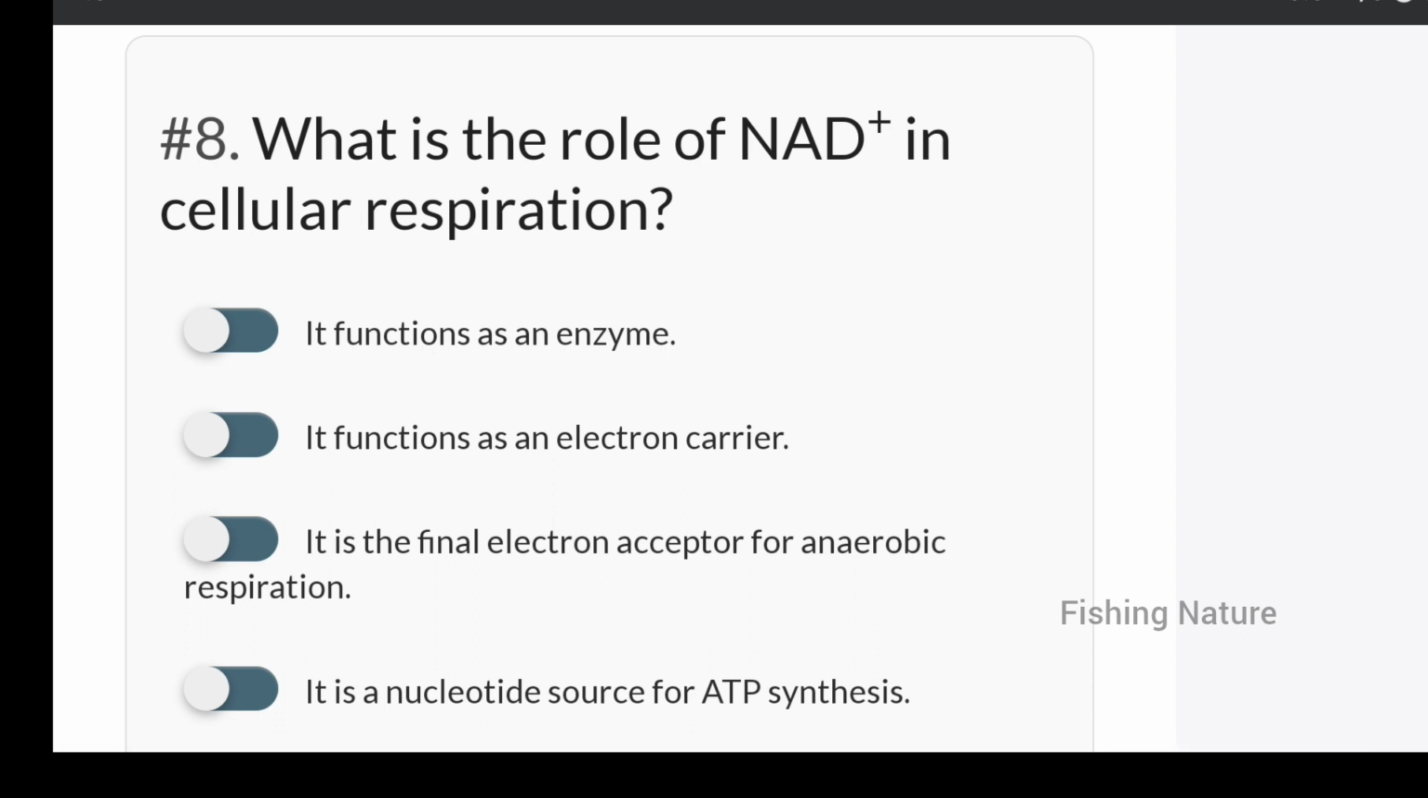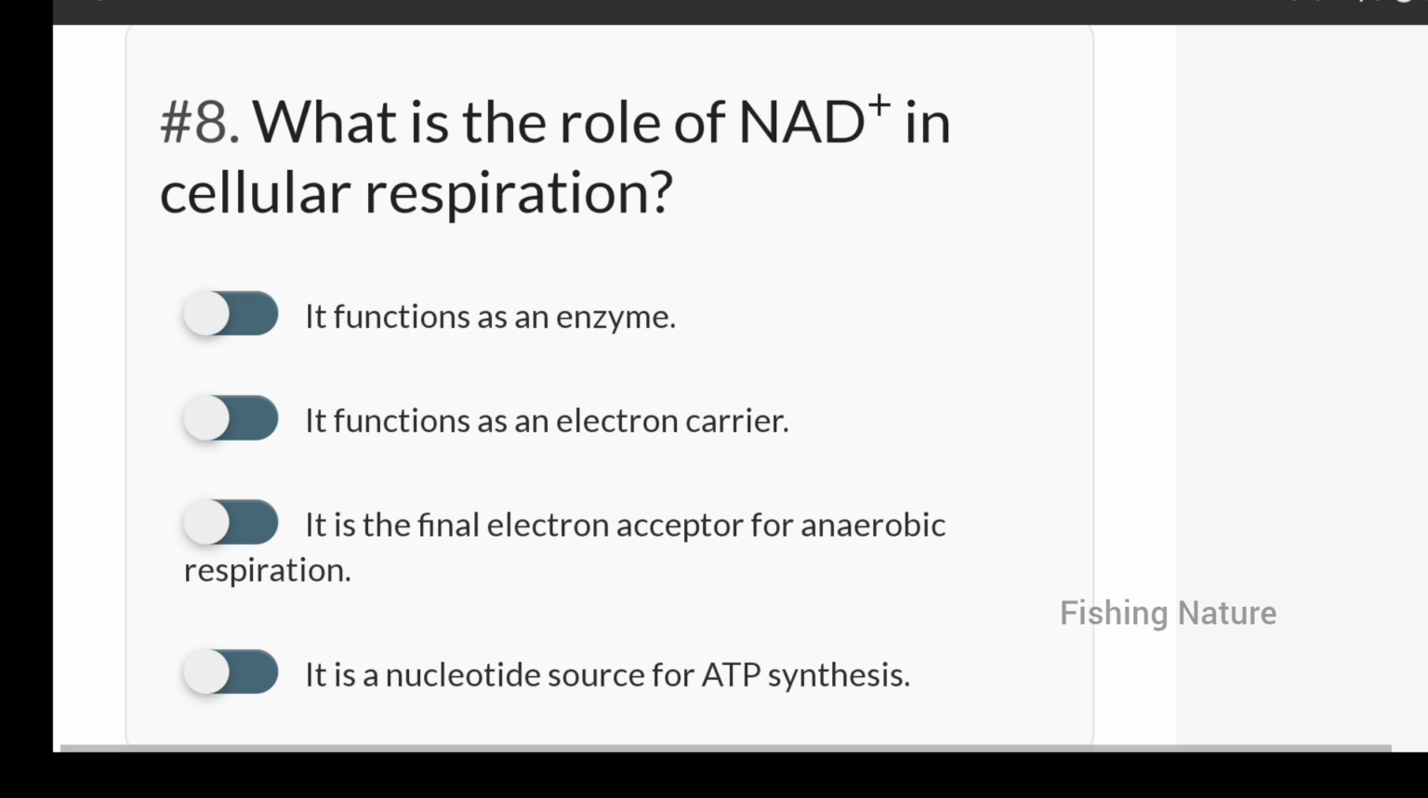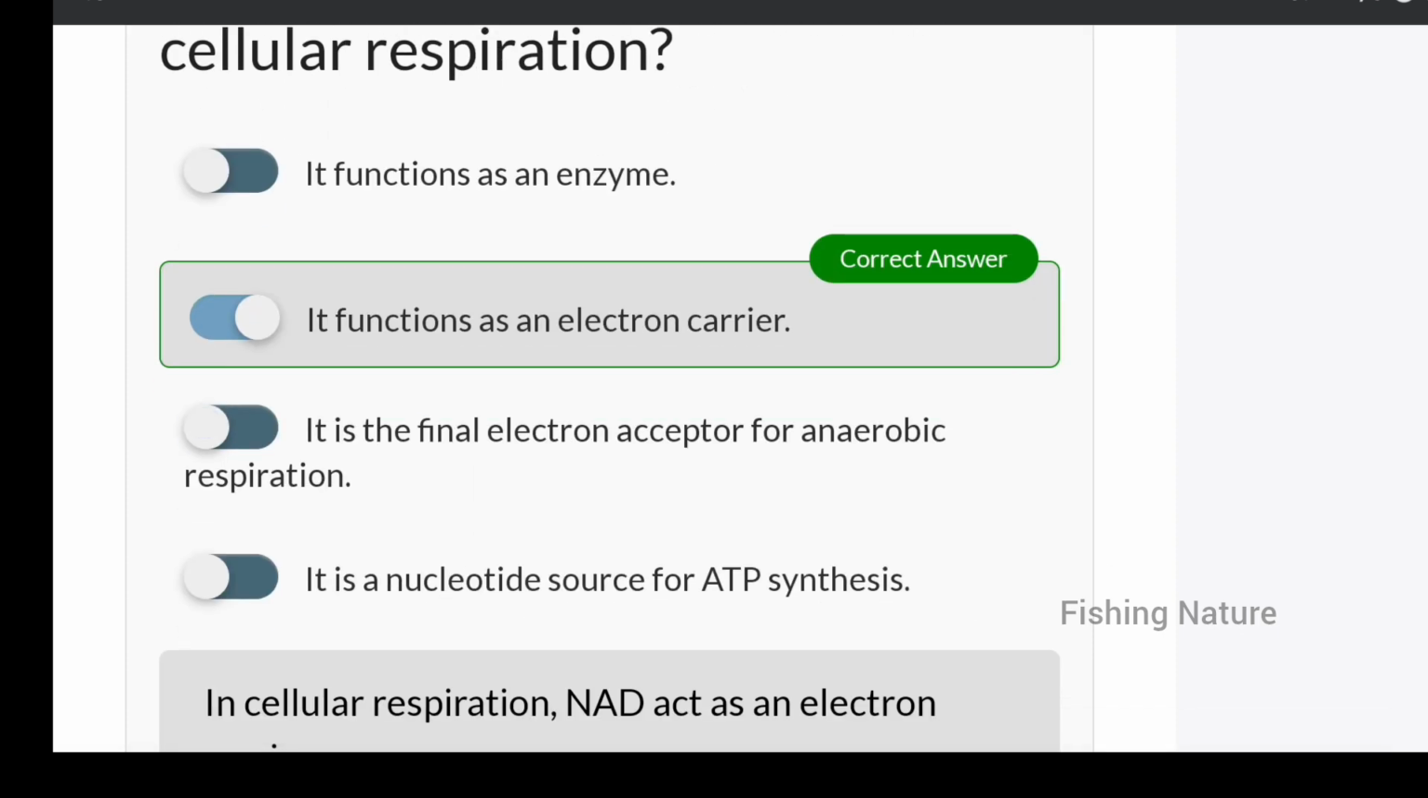Next, what is the role of NAD plus in cellular respiration? It functions as an enzyme, or it functions as an electron carrier, or it is a final electron acceptor for anaerobic respiration, or nucleotide source for ATP synthesis. Which is the correct option? Option B, it functions as an electron transporter.